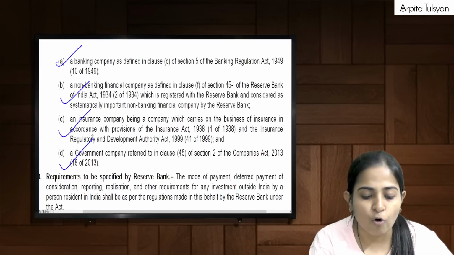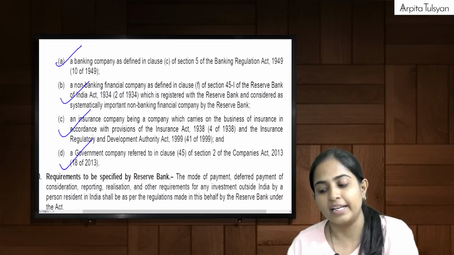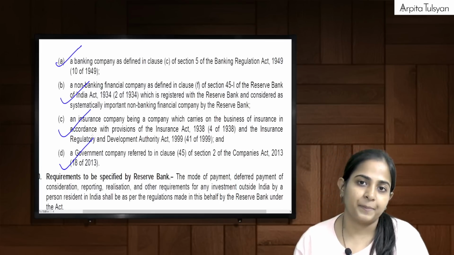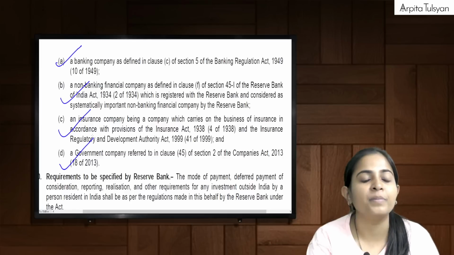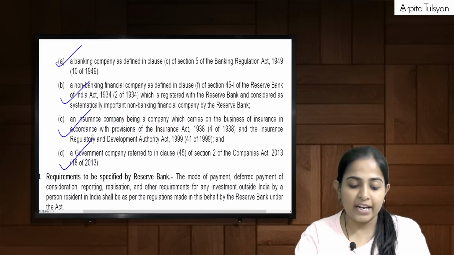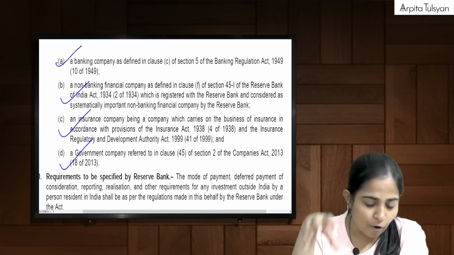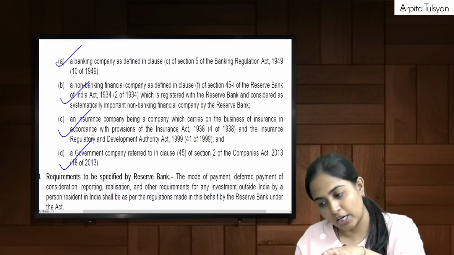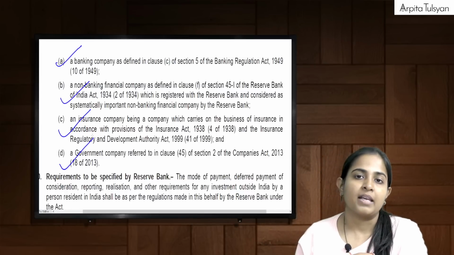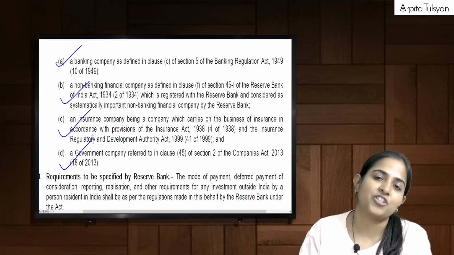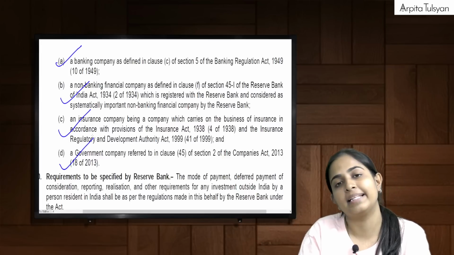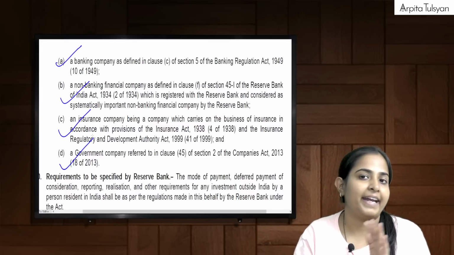To these four, it is not applicable. So apart from these four, if a foreign entity has more than 2 layers of subsidiary here in India, then we cannot do financial commitment in such a foreign entity.